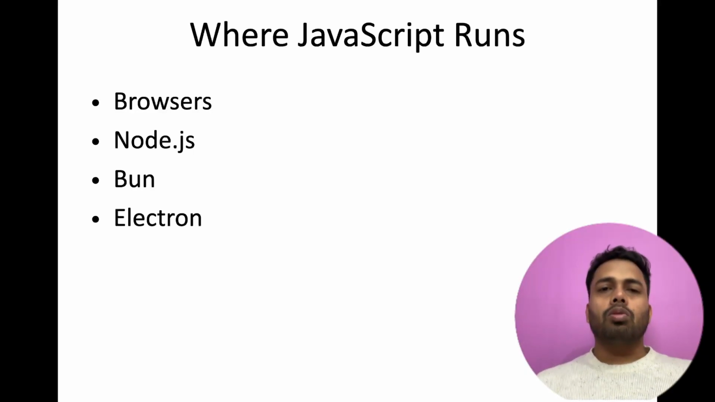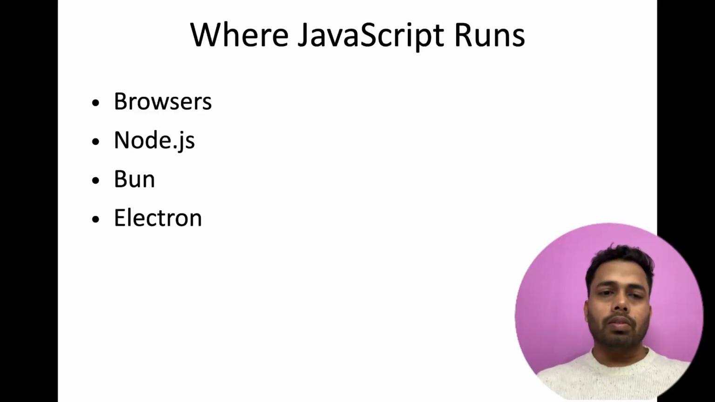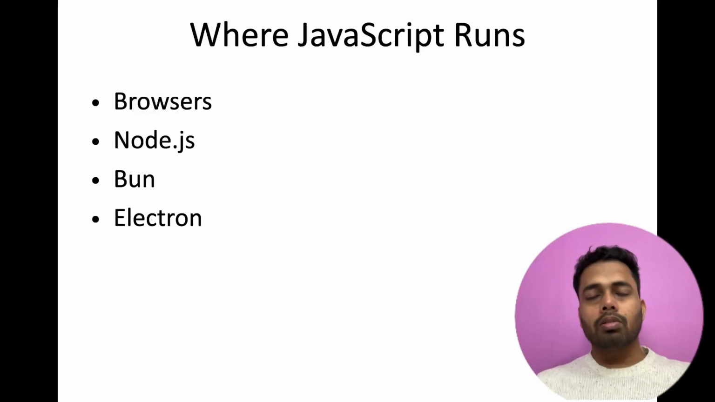So the question also arises, where does JavaScript run? JavaScript runs on browsers, JavaScript runs on Node.js, and JavaScript runs on Bun also. Bun has been released newly, and JavaScript also runs on Electron. Electron is used to make desktop applications. Bun is also a runtime environment like Node.js. Node.js uses the Chrome V8 engine, while Bun is newly released and is also evolving day by day.